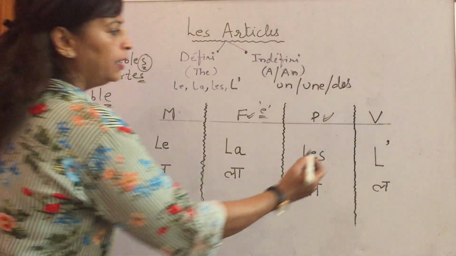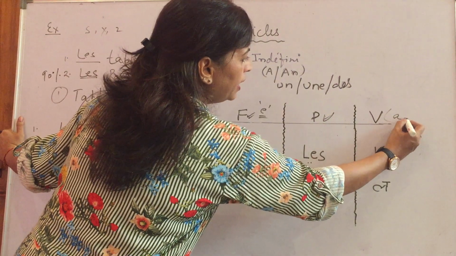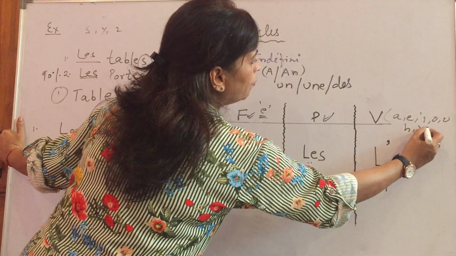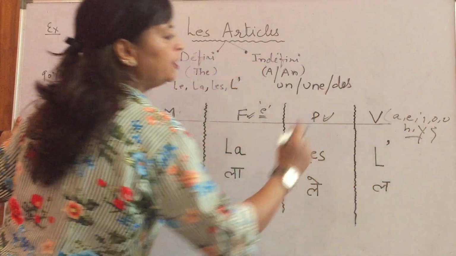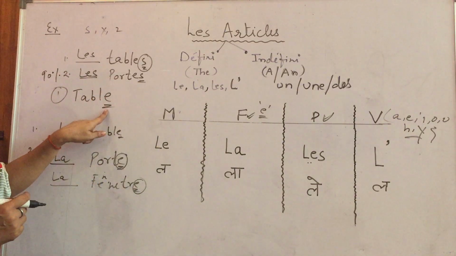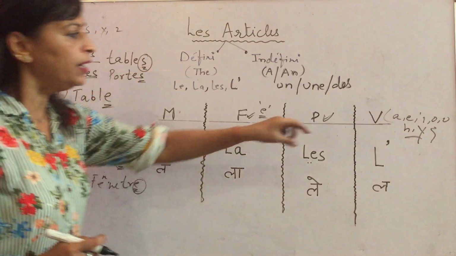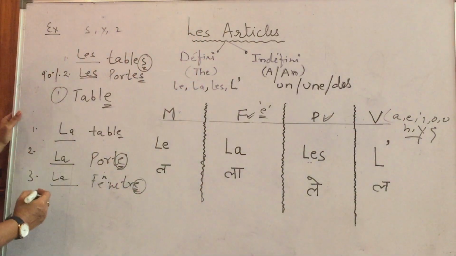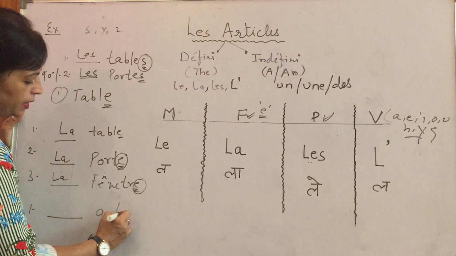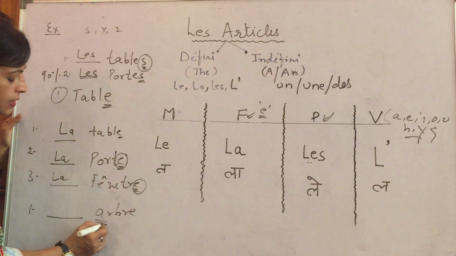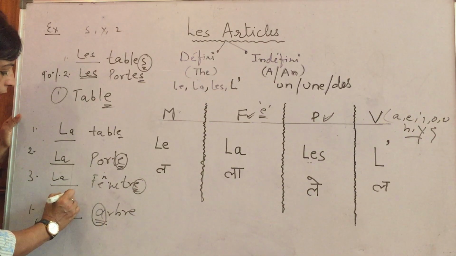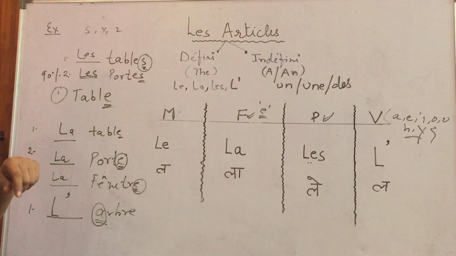Vowel, what are vowels? The same vowels are there: A, E, I, O, U, H and Y. These two are extra in French language. For vowel we check here the ending, here also we check the ending, but in vowel you have to check the starting of the word. For example, let's take the vowel A-R-B-R-E, that means tree. This word is starting with a vowel, that's why we will put L apostrophe in place of L-E.